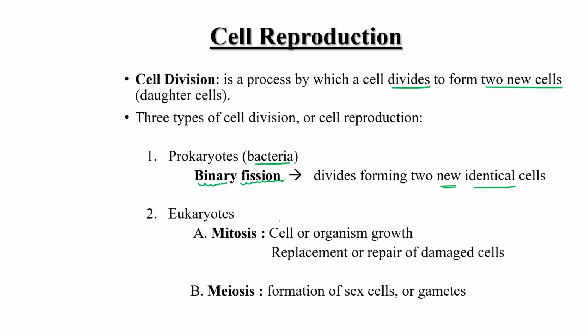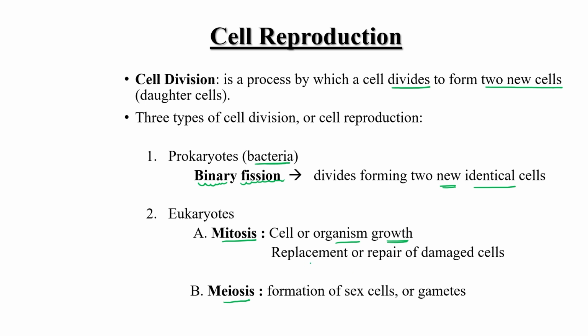And in eukaryotes there are two types of divisions, generally mitosis and meiosis. Mitosis occurs normally in all types of somatic cells. Why is there a need for mitosis? If a cell or any organism wants to grow, this particular type of division is necessary for the growth of an organism and the growth of the cell.